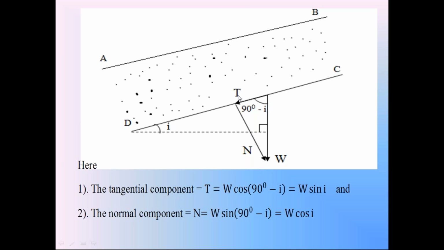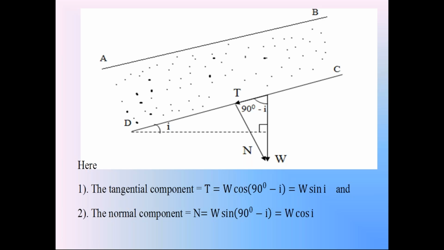This tangential component T is W sin I. Normal component N is W cos I. The failure of this soil mass in the soil slope is due to this tangential component. So we consider this tangential component T as the mobilized shear force. The shear force causing the failure is this tangential component T.